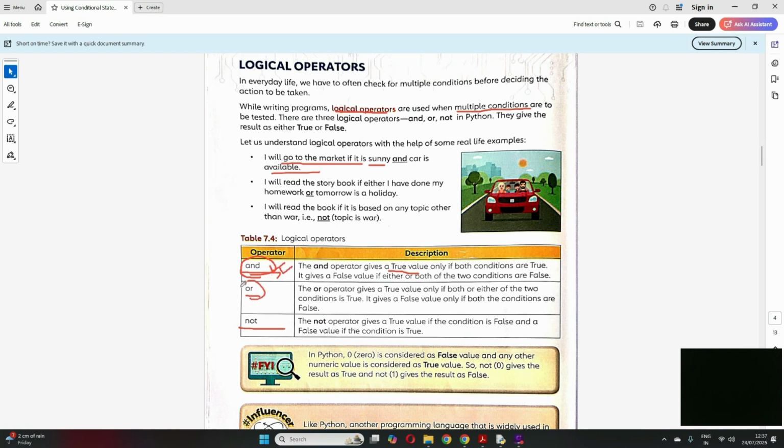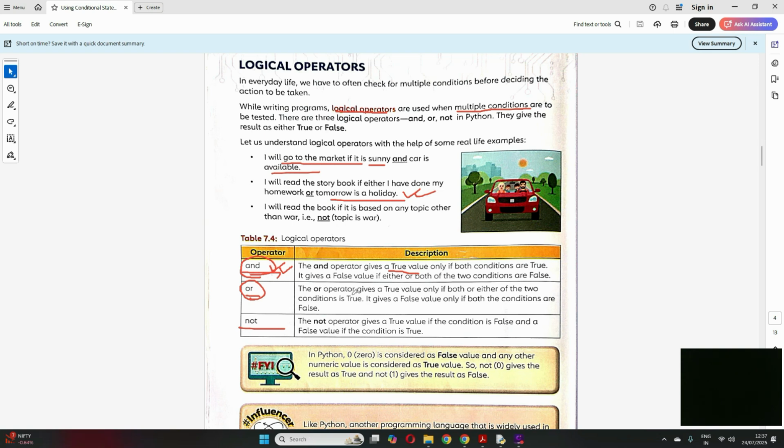In OR, any one of the conditions should be satisfied. Like, I will read the storybook if either I have done my homework or tomorrow is a holiday. So it's not necessary that both the conditions should be satisfied, that you have done your homework and tomorrow is a holiday. If any one of the conditions is satisfied, your entire statement becomes true.